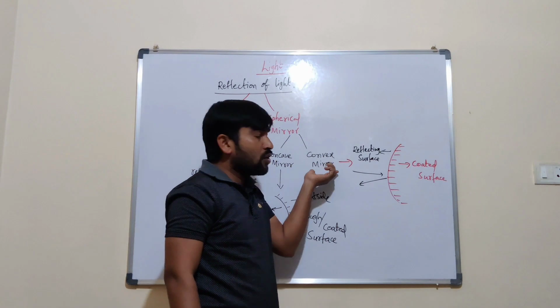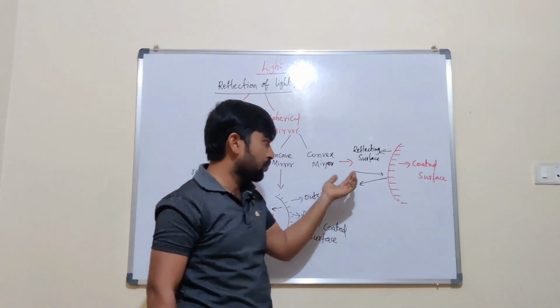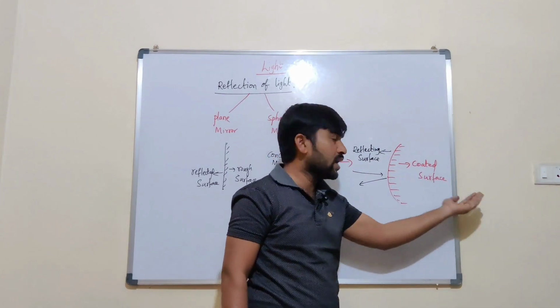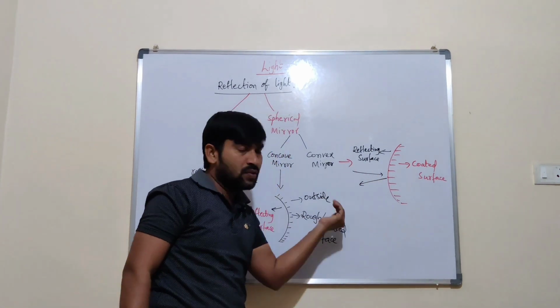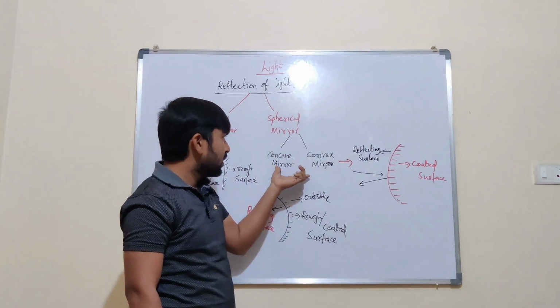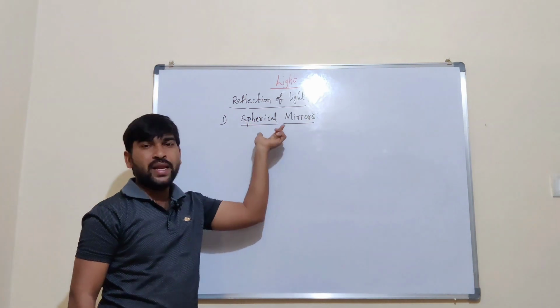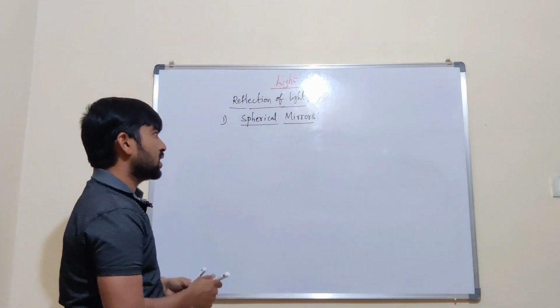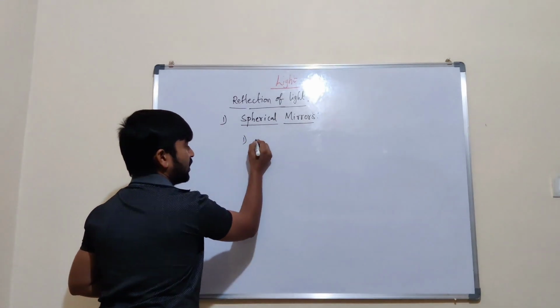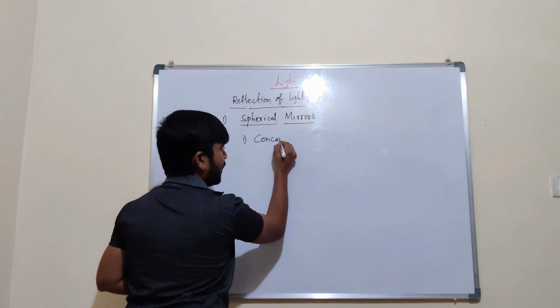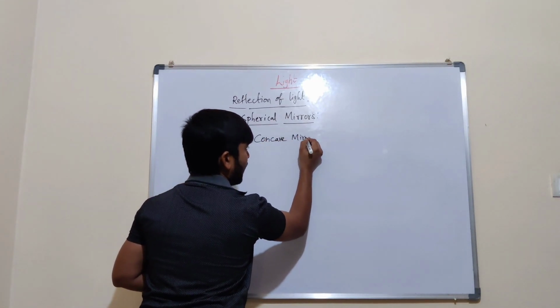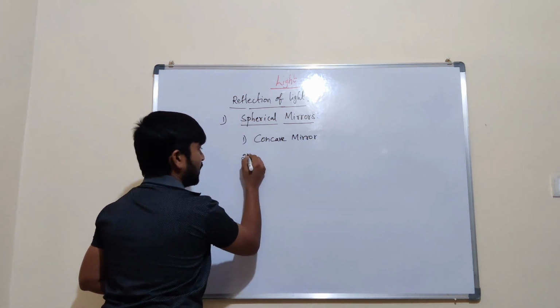And what about convex mirror? The convex mirror, the coated surface is inside, and the reflecting surface is outside. These are the types of spherical mirror. Reflection of light due to spherical mirrors. The spherical mirrors are two types. We already well know about it. One is concave mirror and another one is convex mirror.